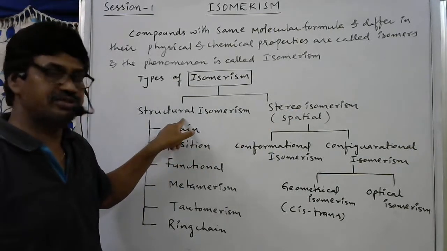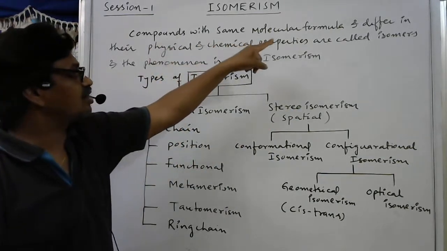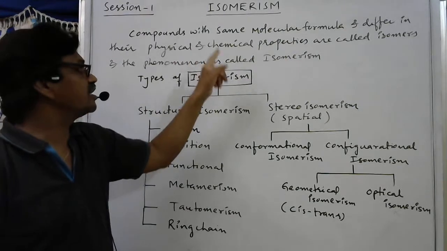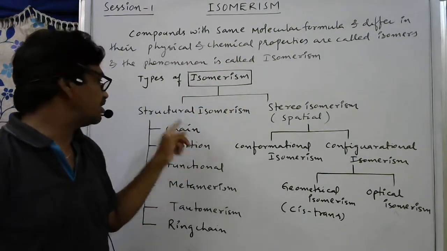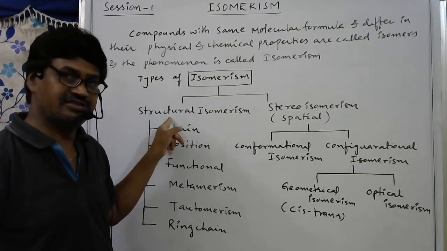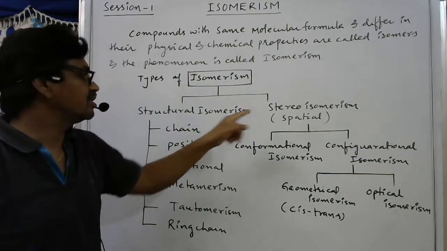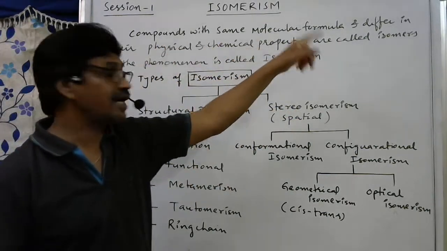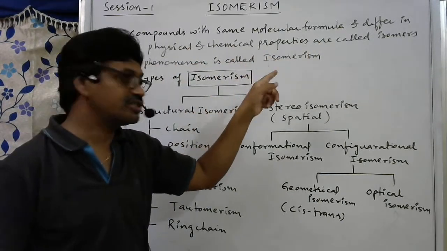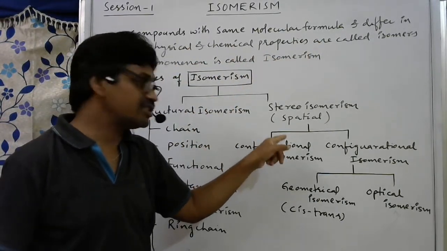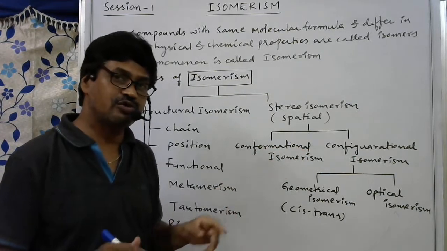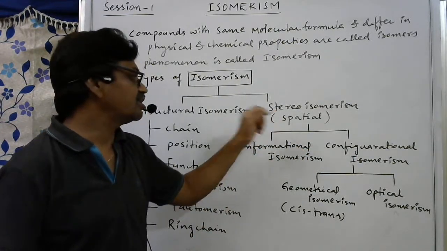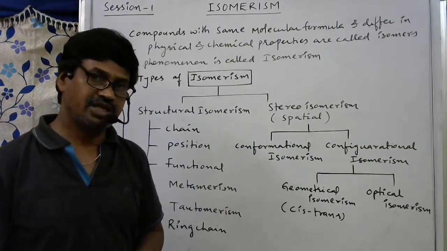Structural isomerism means compounds with the same molecular formula that differ in their physical and chemical properties due to difference in their structures. Stereoisomerism means compounds with the same molecular formula that differ in their physical and chemical properties due to difference in spatial arrangement of atoms or groups. That is stereoisomerism or spatial isomerism.